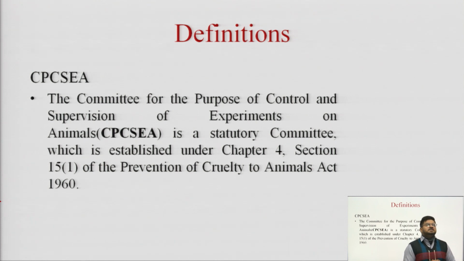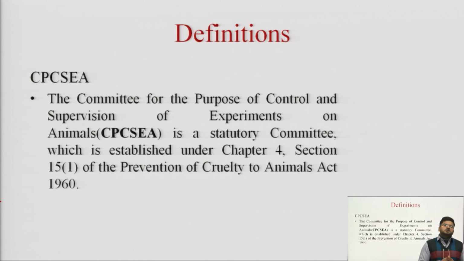So CPCSEA is the Committee for the Purpose of Control and Supervision of Experiments on Animals. It is a statutory committee established under Chapter 4, Section 15(1) of the Prevention of Cruelty to Animals Act, 1960.